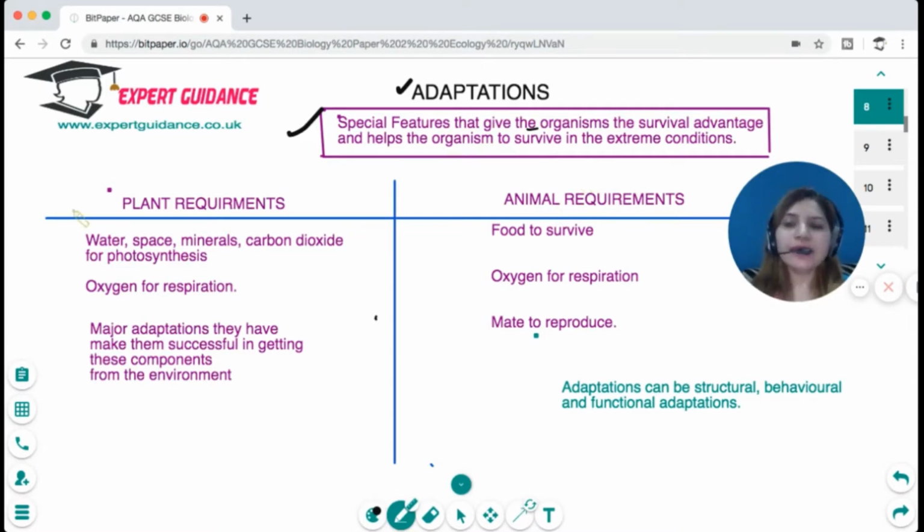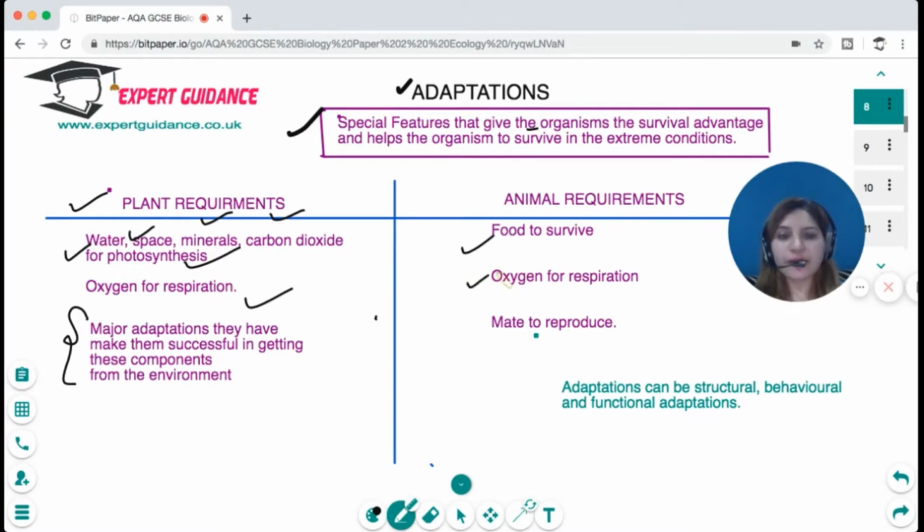Now, primarily, plant requirements are water, space, minerals, carbon dioxide for photosynthesis, and oxygen for respiration. So major adaptations of the plant are the ones that make them successful in getting these components from the environment. In a similar way, animals require food to survive, oxygen for respiration, and a mate to reproduce. So the animal adaptations can be structural, behavioral, and functional to get all these components from the environment.